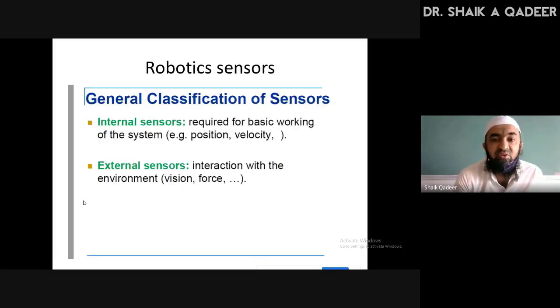Then I showed you the classification of robotic sensor. I told you basically there are 2 types of robotic sensor. One is internal, which takes care of the basic working of the system, like the position, where to go, how much should be the speed. If sensors are used for that, they are called internal sensors. External sensors are those which interact with the environment, like seeing the image in the environment and seeing how much force is coming on it. If such sensors are placed, they are called external sensors.